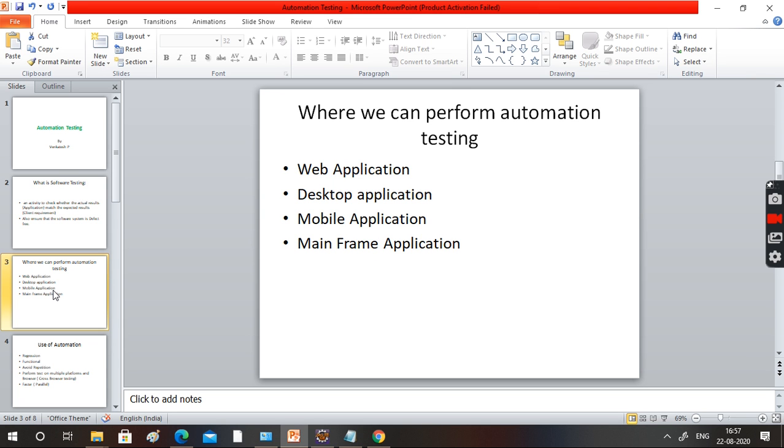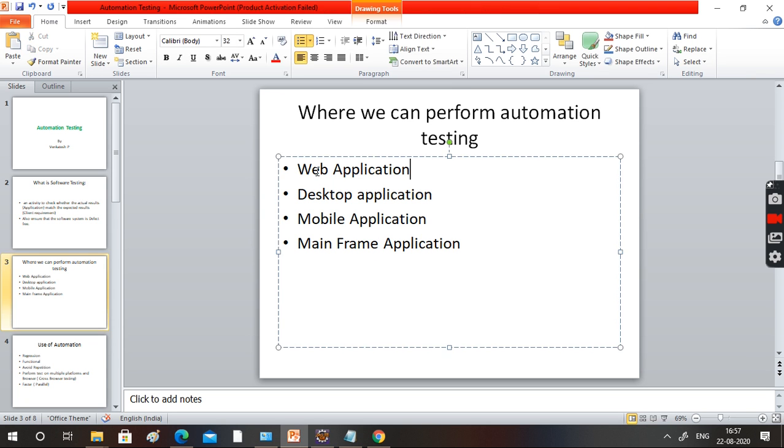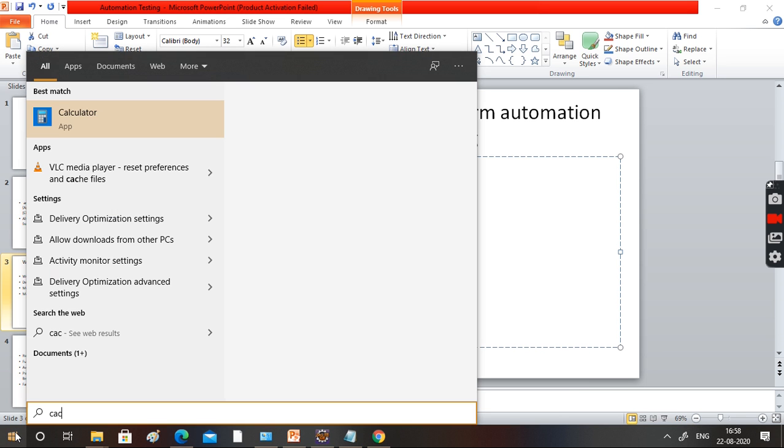When can we perform automation testing? You can perform automation testing on a web application, desktop application, mobile application, and mainframe application also. A web application I know, it's a website. Desktop application means what actually? The exe things. For example, here I'm opening the calculator.